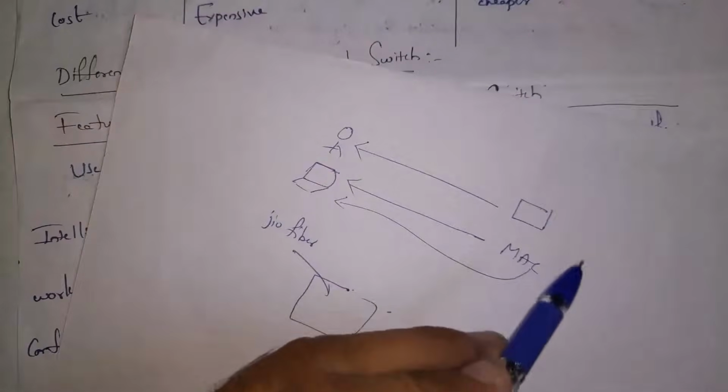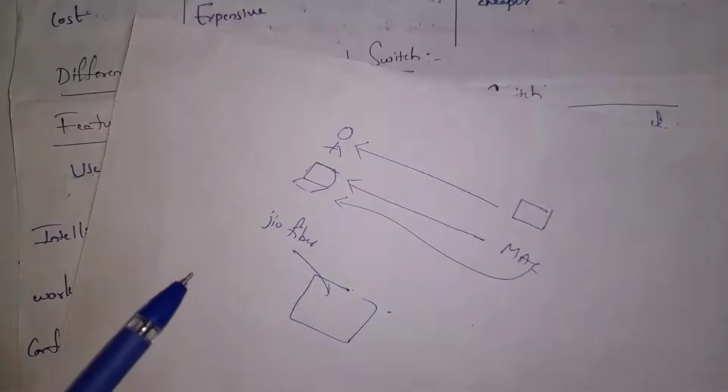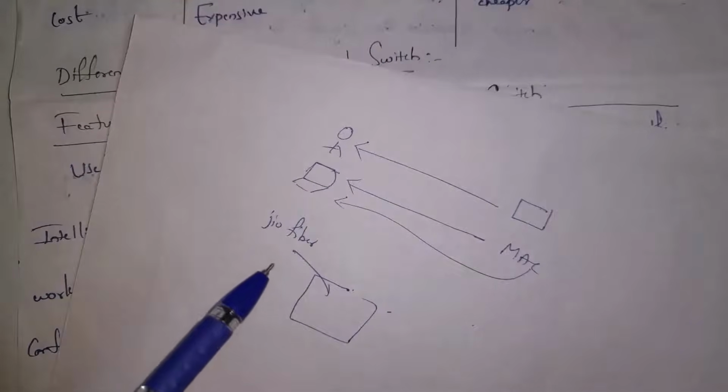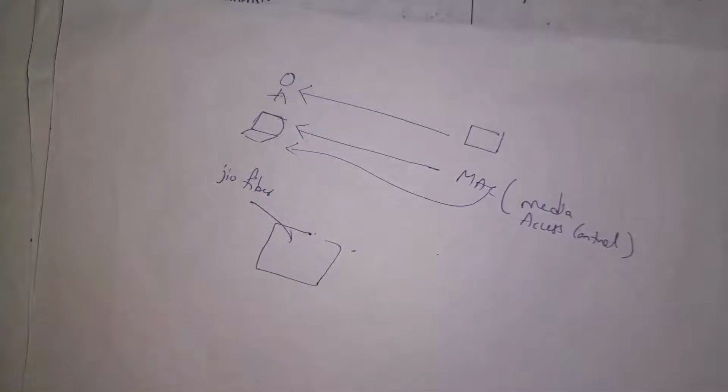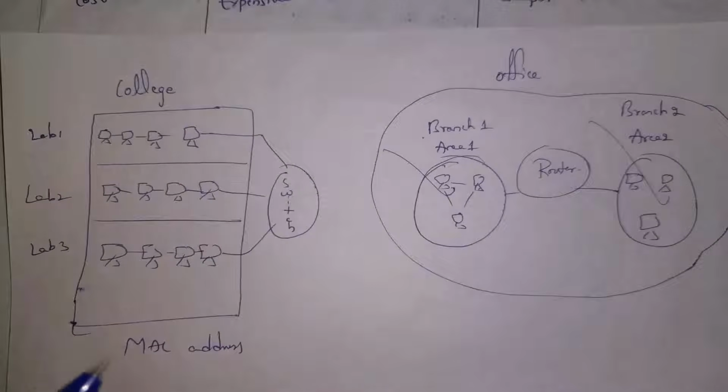Guys, a MAC address is provided by the company manufacturer, whereas an IP address is provided by an internet service provider like Jio, Act, FiberNet, etc. Based on that IP address, we can access the internet. Guys, MAC stands for Media Access Control. Guys, a switch will work based on the MAC address.